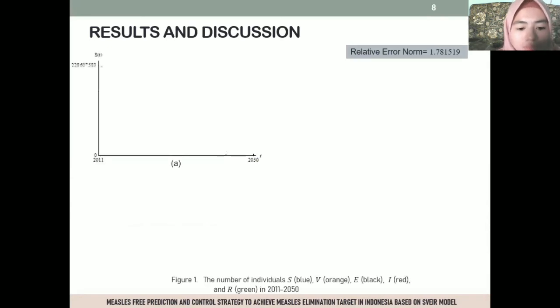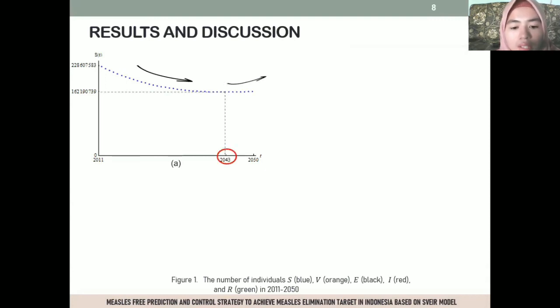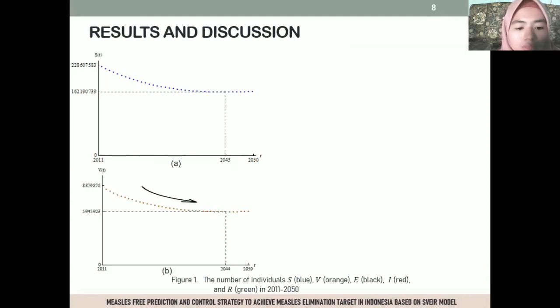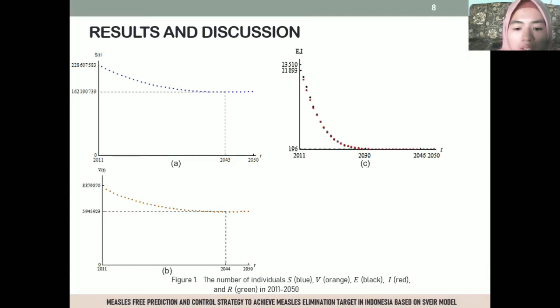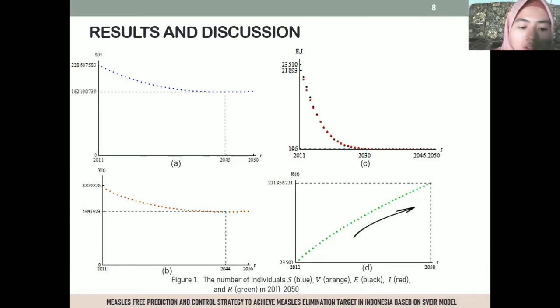in the following graphs. The number of S individuals decreased until 2043 and then increased. The number of V individuals is the same, but decreased until 2044 and then increased. The number of E and I individuals always decreased until 2046, reaching 0 individuals. The number of R individuals always increased. Thus, the pattern of measles spread in Indonesia based on SVEIR and measles data for 2011 and 2019 shows that the number of individuals S, V, E, and I are downtrend, while the number of individuals R is uptrend.